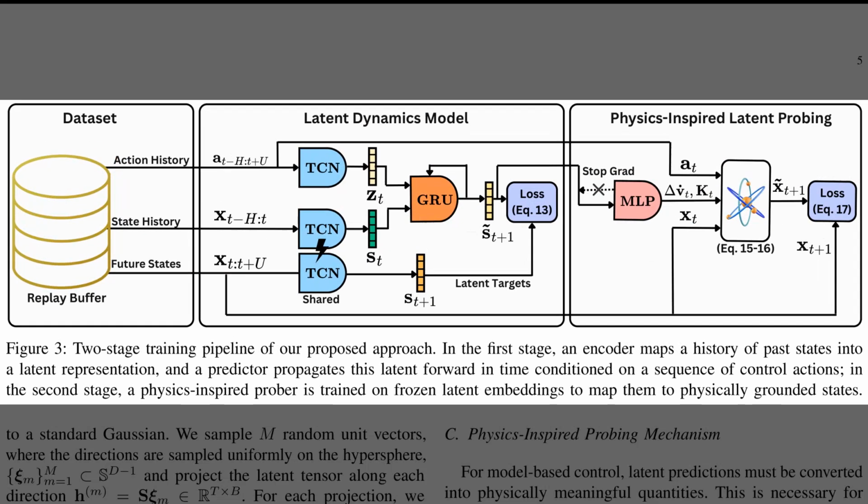Figure 3 shows the detailed 2-stage training pipeline. First, the latent dynamics model uses temporal convolutional networks to encode histories into latent states, which a gated recurrent unit then propagates forward in time. Second, the physics-inspired latent probing stage trains a multi-layer perceptron on frozen latent embeddings so that it can map them back to physically grounded states using differentiable kinematic integration.